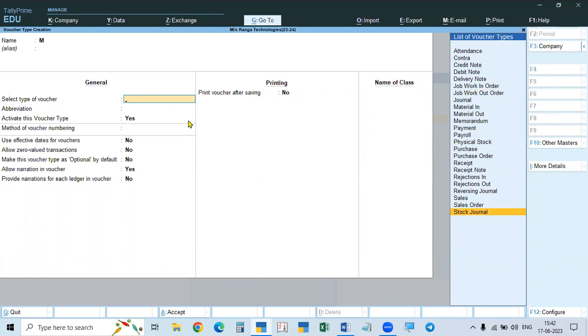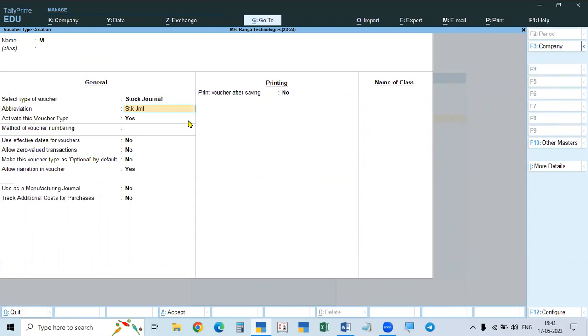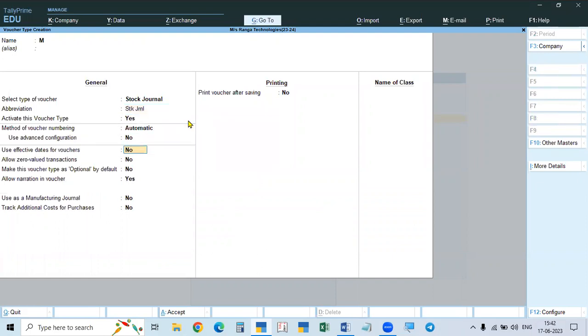Manufacturing journal will be used for manufacturing. Stock journal will be used for transfer of material. Both are related to stock. So take stock journal. This manufacturing journal is used for manufacturing of goods. So here you have to enable that: Use as a manufacturing journal, make it yes. Like this, and accept this.